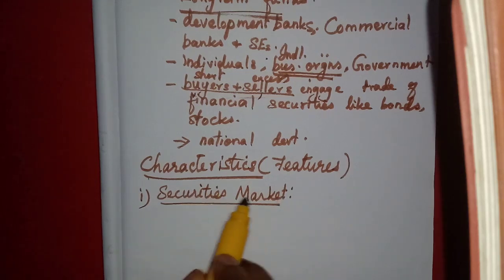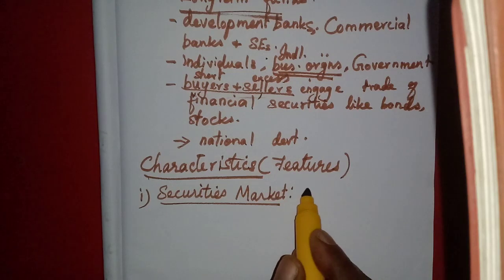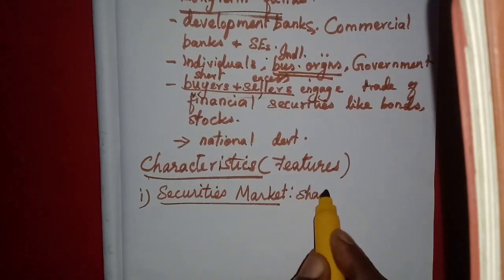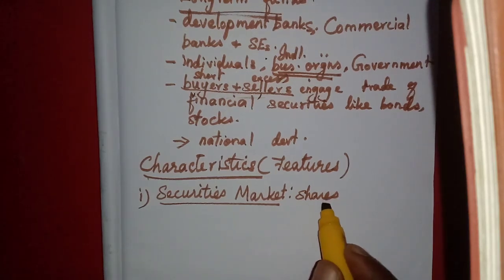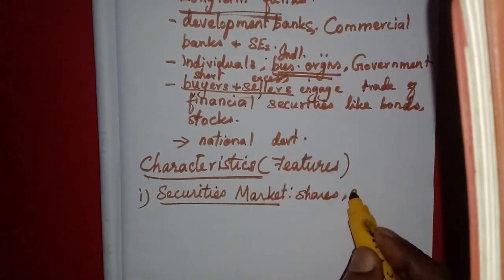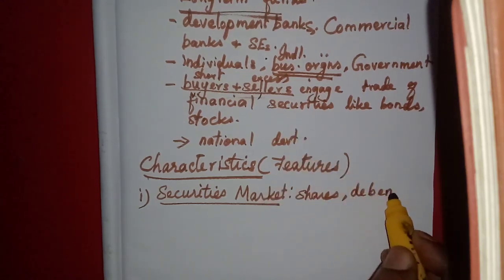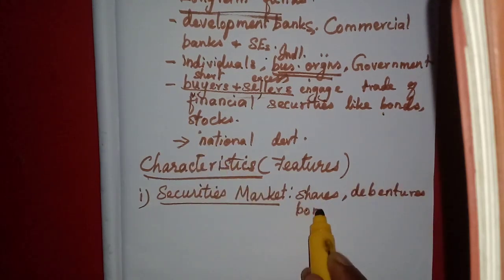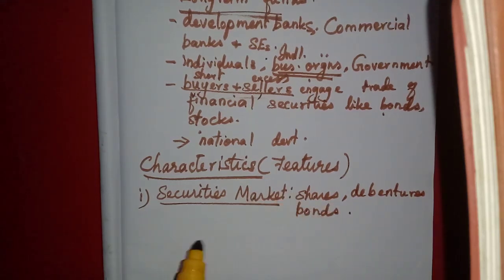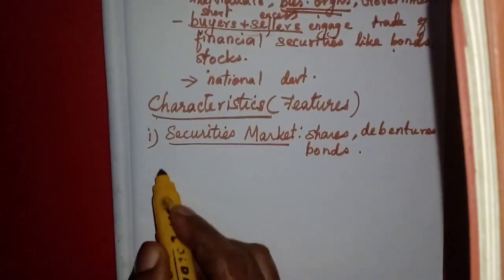The capital market deals with the securities such as shares. In the securities market they trade in those securities. They deal with the securities such as what? The shares. We have learned here share, debentures, okay, or bonds, stocks, okay, all these they deal with. That is why it is called the securities market, okay. Then the second feature